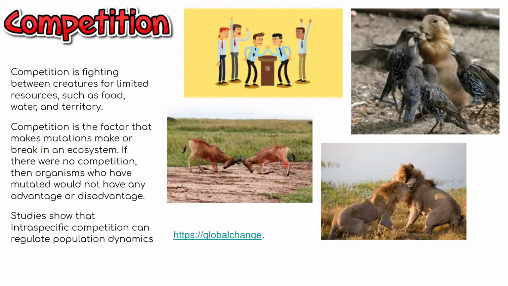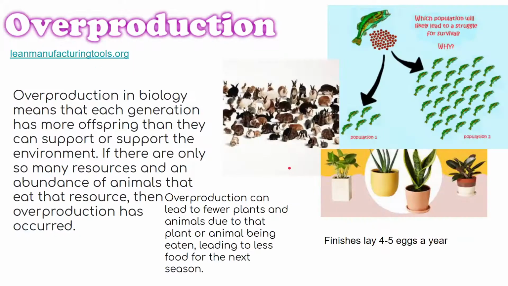It would relate to finches because if there's a bunch of finches, then the ones with the better eyesight or the better mutation would do better in the competition. And there's always competition, because there's only a certain amount of resources on the earth. So, overproduction also leads to competition. Overproduction in biology means that each generation has more offspring than the environment can support. If there are only so many resources and an abundance of animals that eat that resource, then overproduction has occurred.